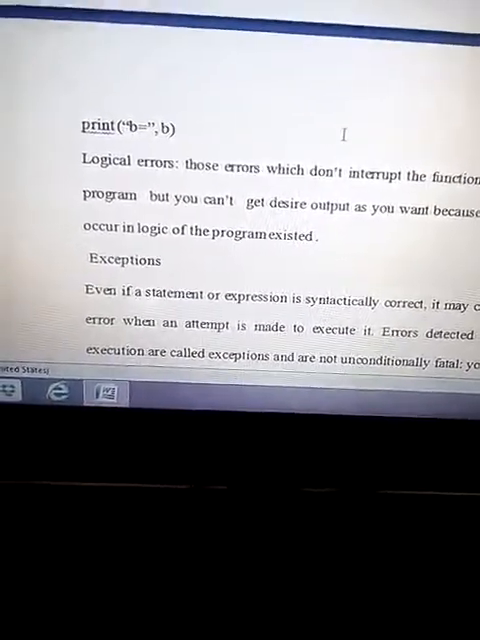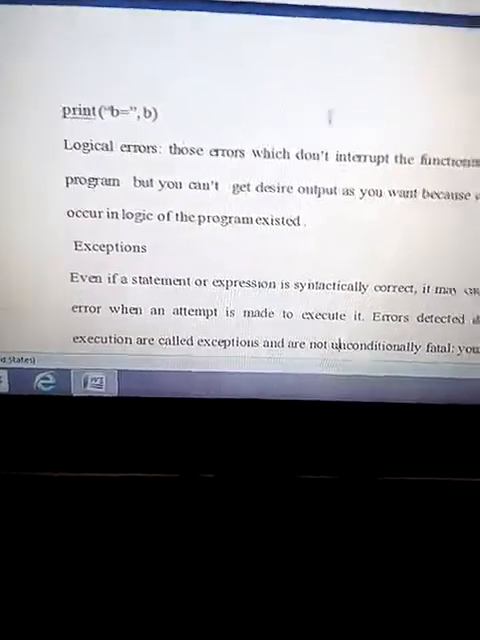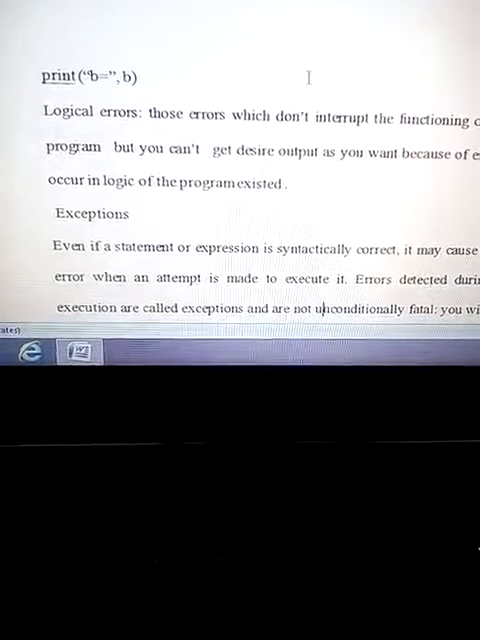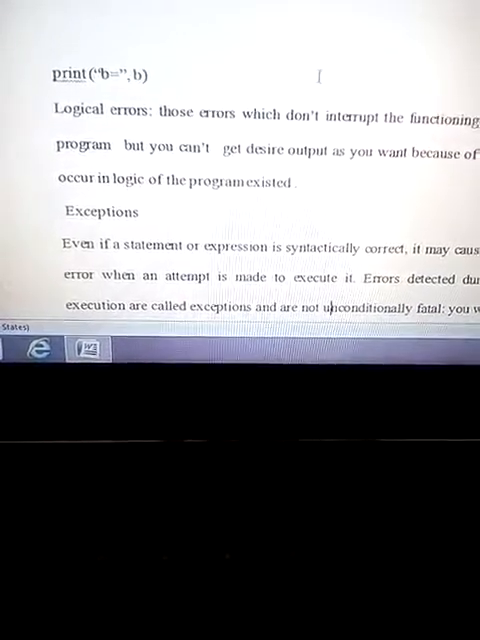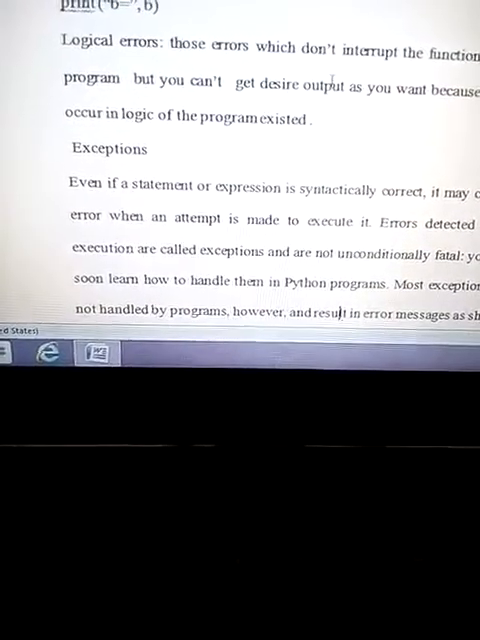So as per your logic is wrong, your output can't be in the correct order or in the correct way, so it will cause some kinds of errors. These kinds of errors are known as logical errors.